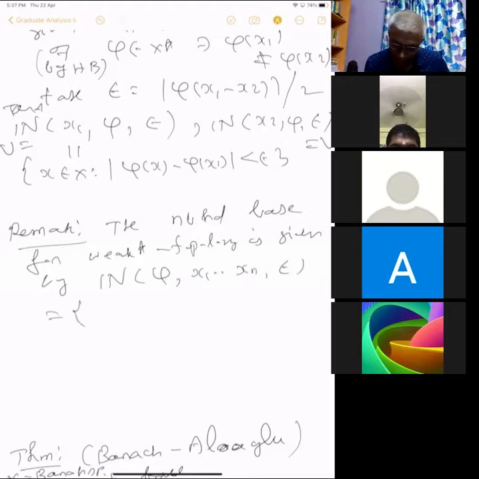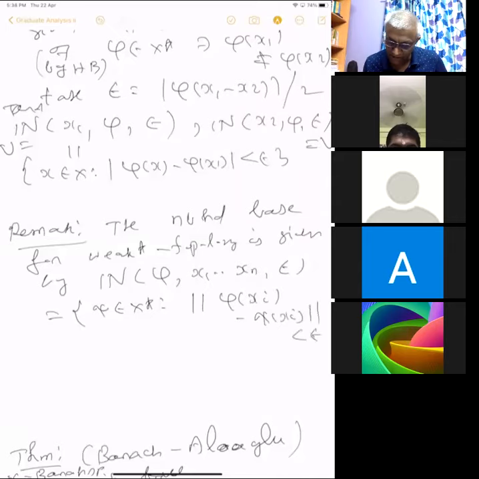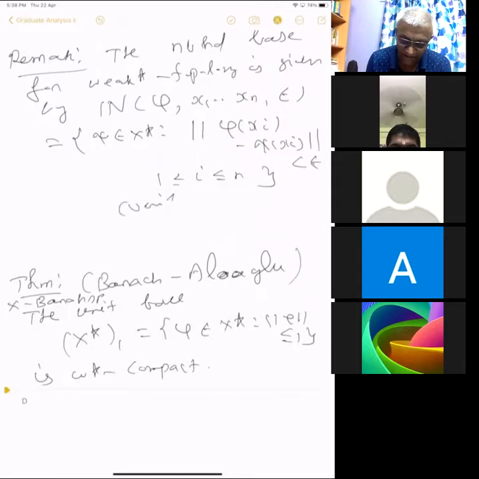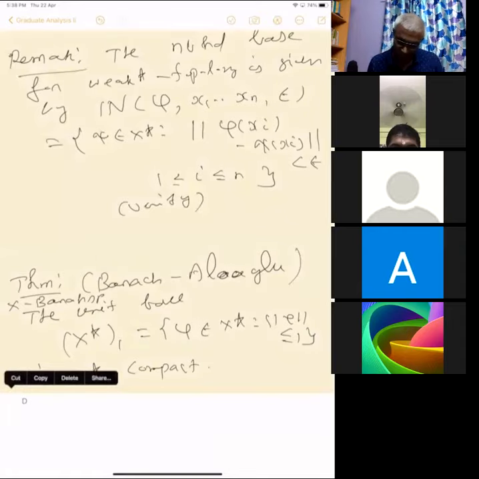So this is equal to all those phi in X star such that the norm of phi(xi) minus a(xi) is less than epsilon, for i up to n, and epsilon greater than 0. Epsilon is fixed here. So you vary the epsilon, you vary x1 up to xn, and you vary the phi, and you will get the neighborhood basis for weak star topology. Please verify this. This is indeed easy, the same as what we did for weak topology. Please ask me if you have any doubt with this.